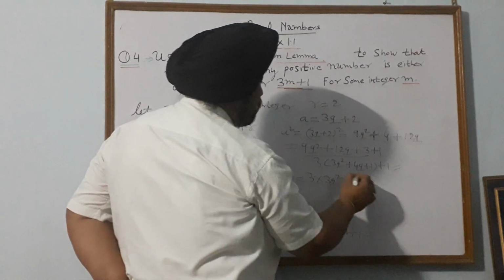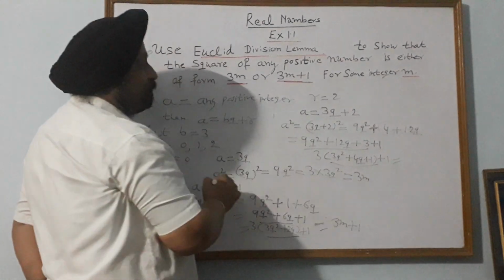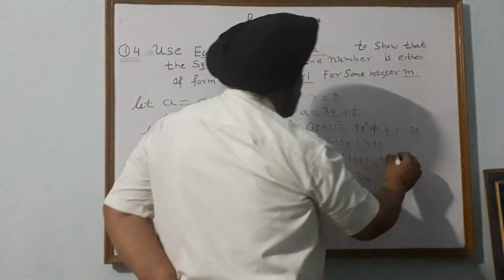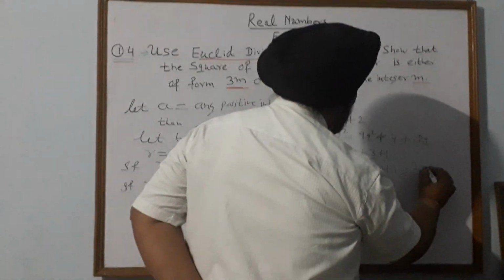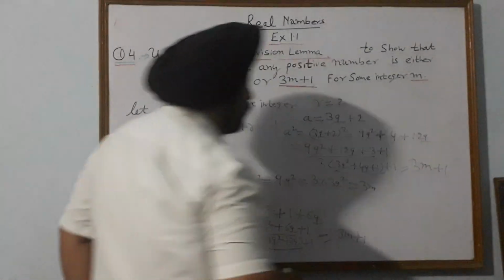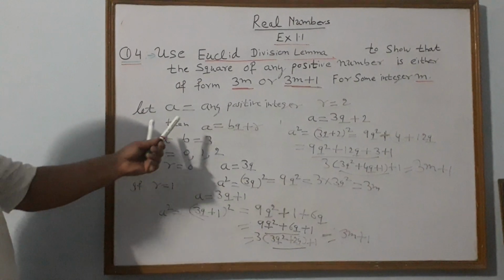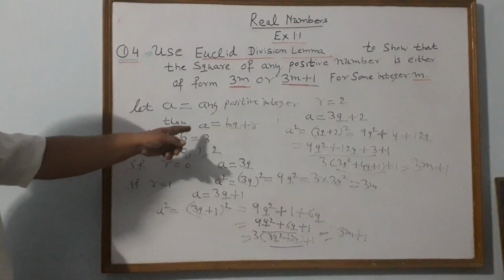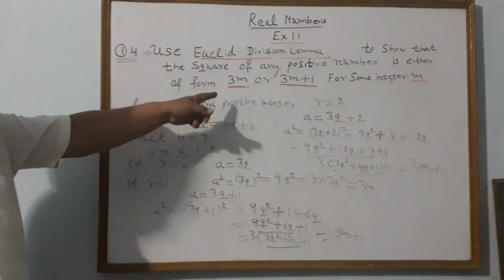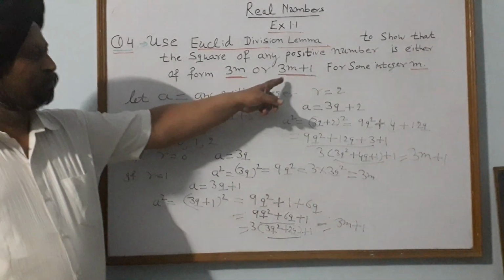This whole is m. So this is of the form 3m + 1. So we have proved that for any positive integer a, its square can be written in the form of 3m or 3m + 1.